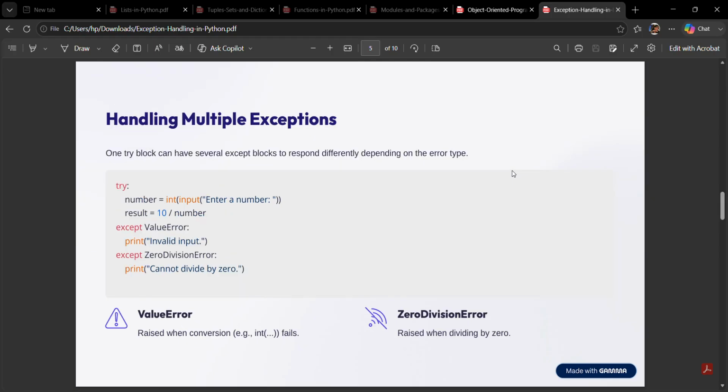The fifth slide is handling multiple exceptions. Sometimes different types of errors can occur. We can handle each one separately. Example: try, number = int(input("Enter a number")), result = 10/number, except ValueError, print "Invalid input", except ZeroDivisionError, print "Cannot divide by 0". Suppose the user enters the text ABC. Python cannot convert it into an integer, so the output becomes "Invalid input". If the user enters 0, the output becomes "Cannot divide by 0". Handling different exceptions separately makes programs easier to understand and debug.